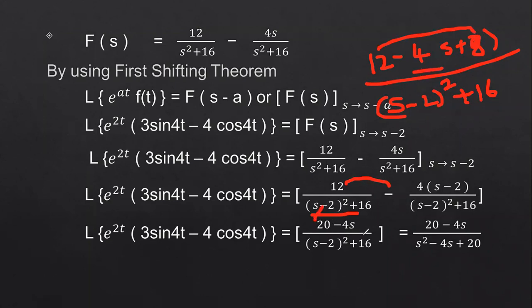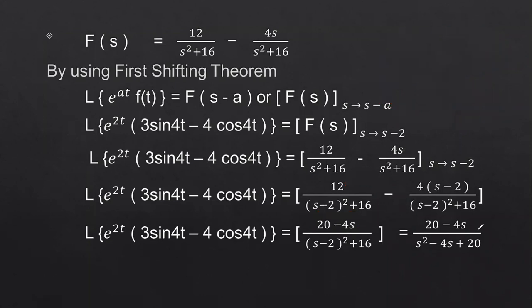Okay, minus 4s. So minus 4s over the denominator term, which will be the same. So now it is 20 minus 4s over the denominator. You can expand this denominator: (s minus 2) whole squared can be written as a squared minus 2ab plus b squared. After simplifying, finally you get s squared minus 4s plus 4, and here we have one more term, plus 16. Plus 4 and plus 16 will give plus 20. So this is the way you have to apply the first shifting theorem for different functions.